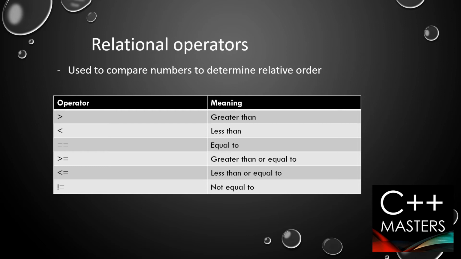Now we will be moving towards the relational operators. Relational operators are basically used to compare numbers to determine their relative order. For example, whether one number is greater than the second, or whether they are equal, or whether A is greater than or equal to B, and so on.